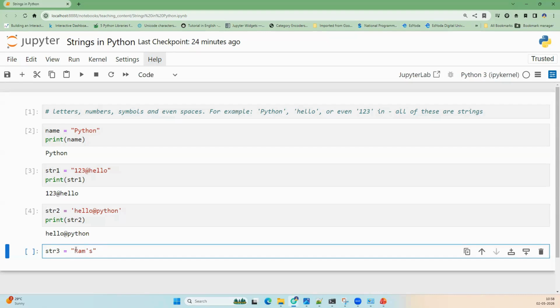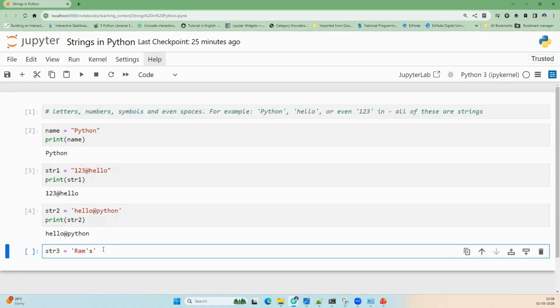If you use single quotes here instead of double quotes, Python will consider only this much as a string, and this is not included in the string, because the string started when you opened the single quote, and here you have closed it.